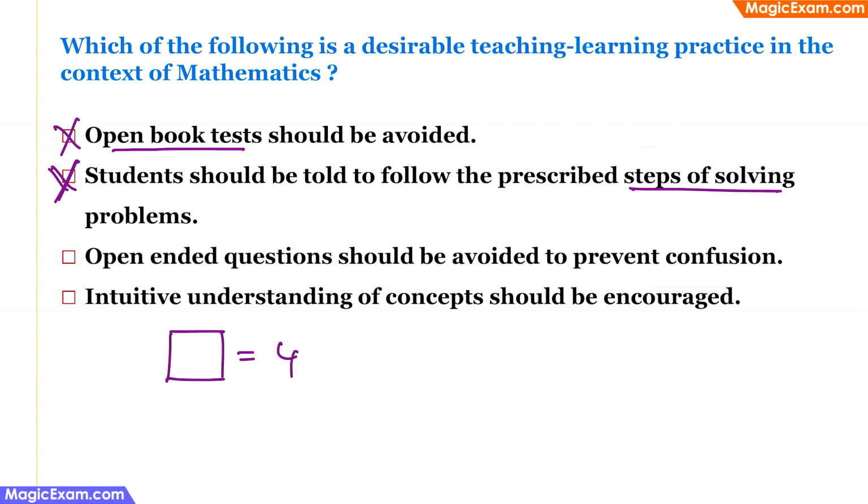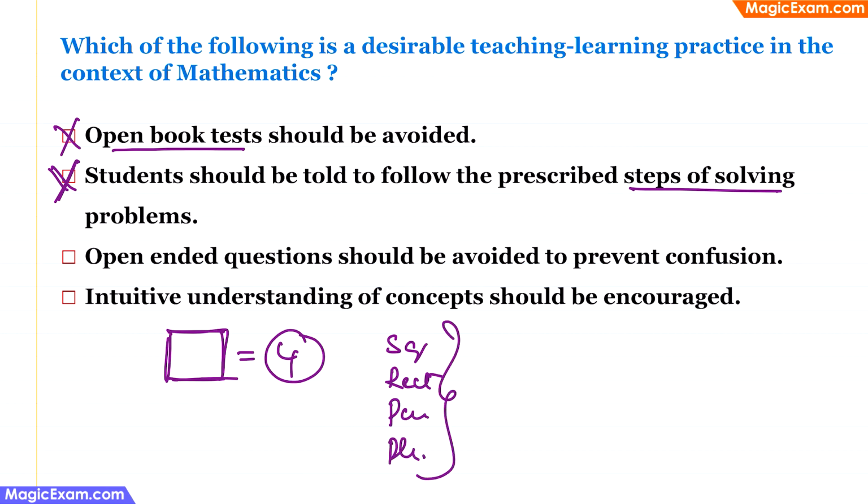So you'll say 4. So this is a close-ended question because there is only one possible answer. But if I ask you, tell me the name of any figure which has 4 sides, then you can say square, or rectangle, or parallelogram, or rhombus, and all of them are correct answers. Therefore, open-ended questions have more than one correct answer, and open-ended questions can actually assess whether you have actually understood the concept or not. Therefore, open-ended questions should not be avoided.